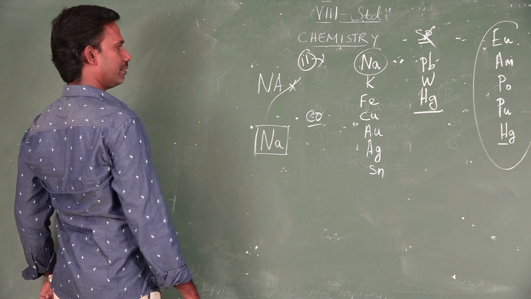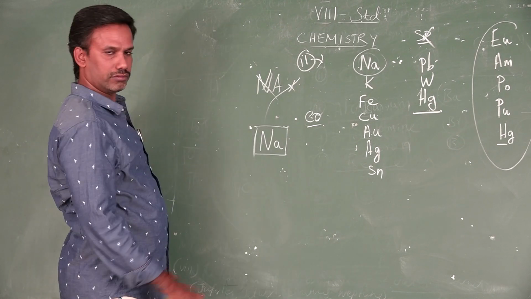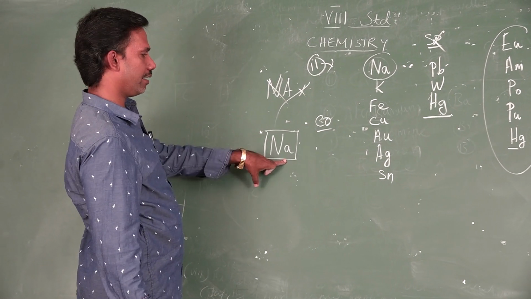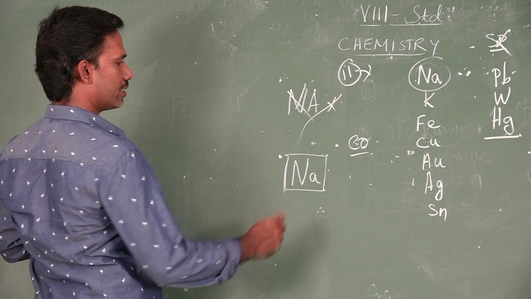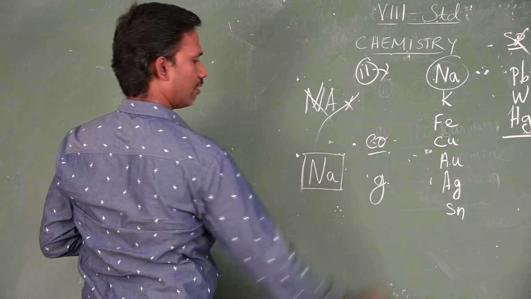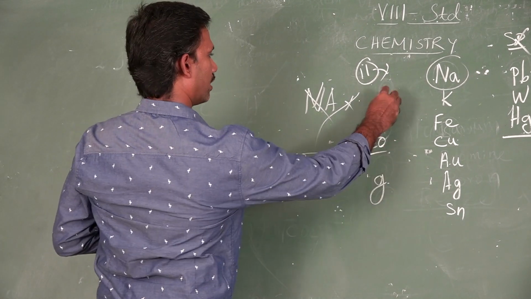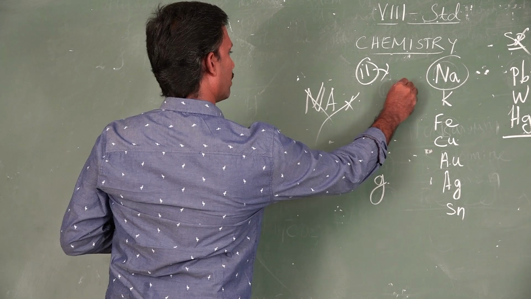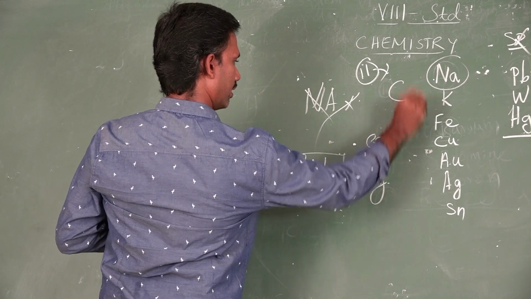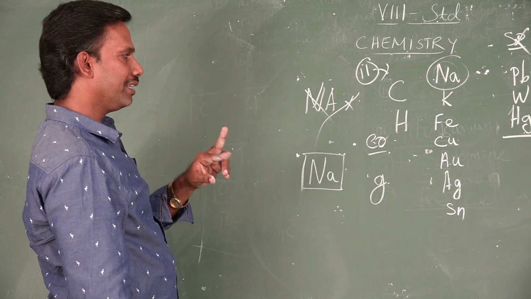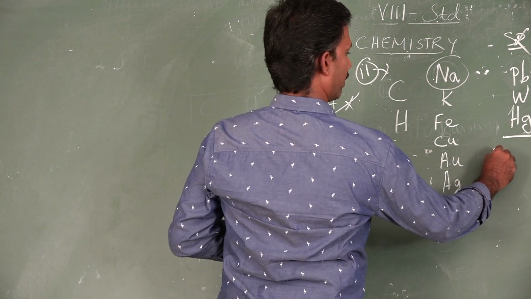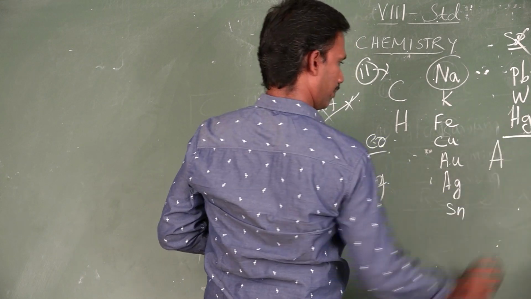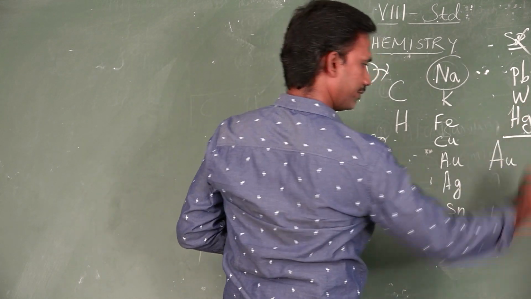Fundamentally it is wrong if you write like this. For a symbol, the first letter should always be capital and the second letter small. If the element has a two-letter symbol, the first letter should be capital, for example gold, A capital, u small.